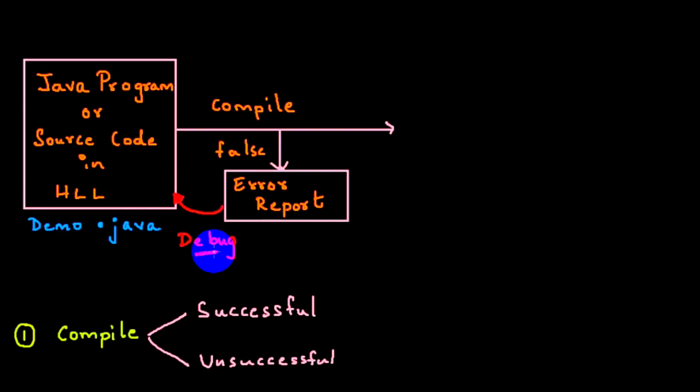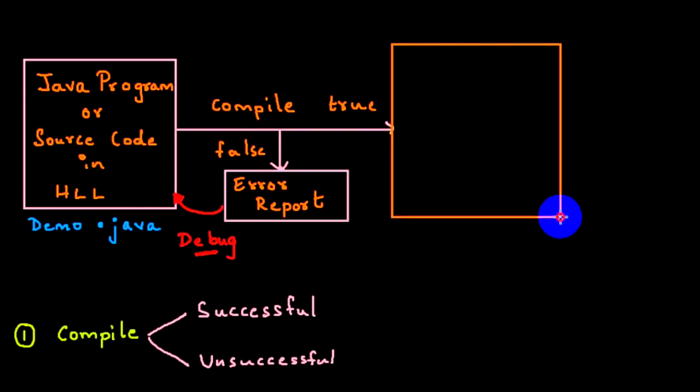What do we call it? Debugging. Again, I compile. Again, if there is an error, a report will get generated, and I debug. This process will keep on being carried out until it is successful. Once the compilation is successful, what will happen here? There is something called bytecode which will get generated.